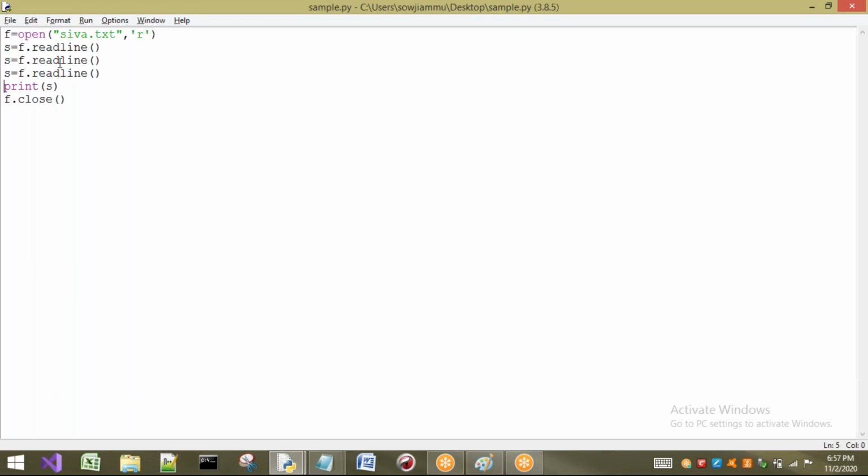The reason is that I have read the line and stored it in s, then the second line is taken and overrides s, and the third line is taken and overrides s. The answer will be what? Prasad will be stored in it.